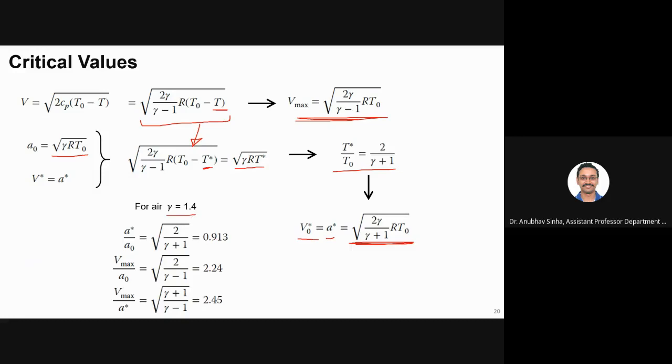So I will just substitute the value of gamma here. So I can write A star by A naught is this much, Vmax is this much, and Vmax by A star is this much. Is this clear how we are doing this?